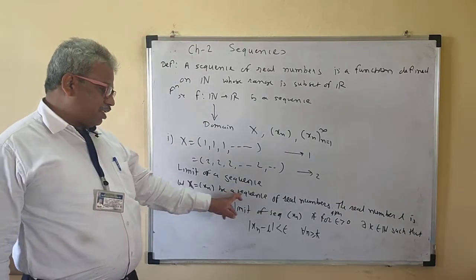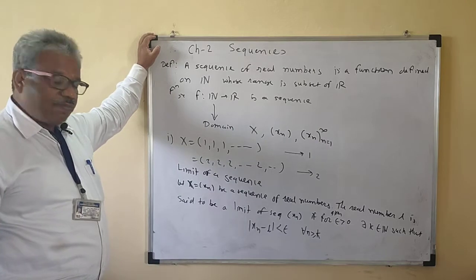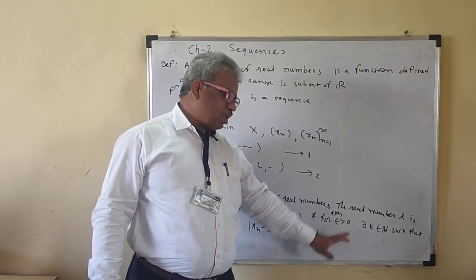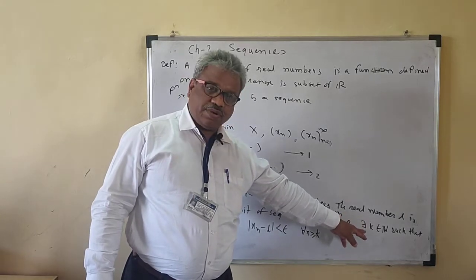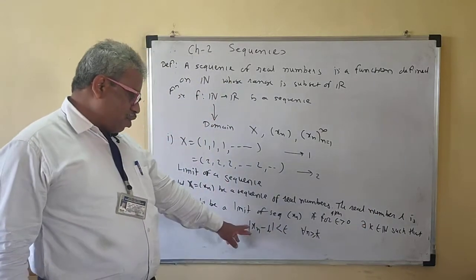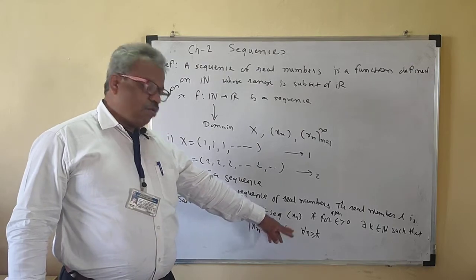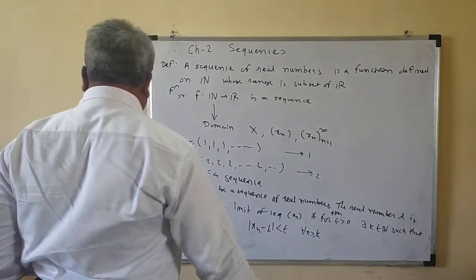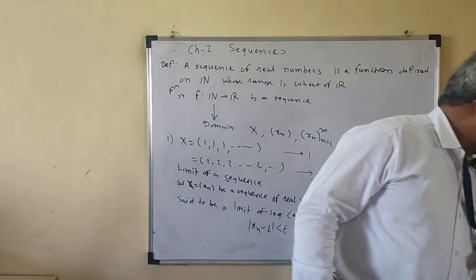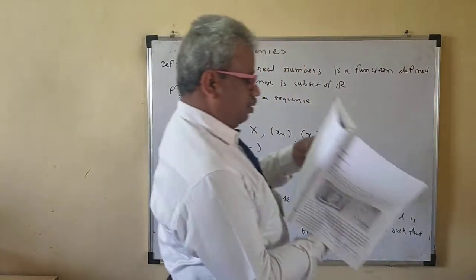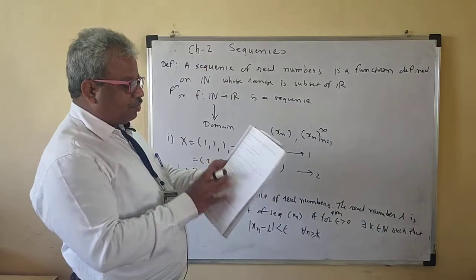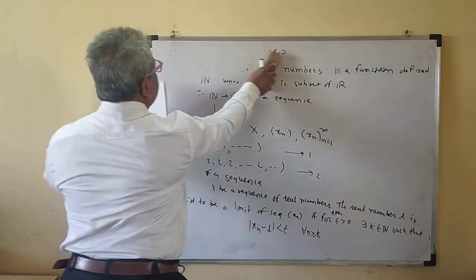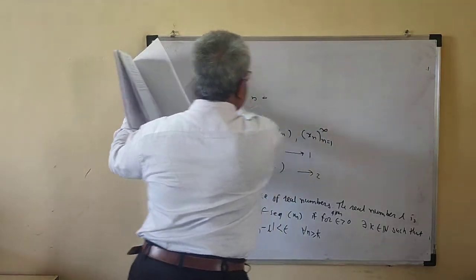Let X equal to (x_n) be a sequence of real numbers. A real number L is said to be the limit of the sequence x_n if for a given epsilon greater than 0 there exists a natural number K such that |x_n minus L| is less than epsilon for all n greater than or equal to K. This is the definition of the limit of a sequence. I have seen a number of problems on the limit of a sequence, so these are the important points we discuss here.